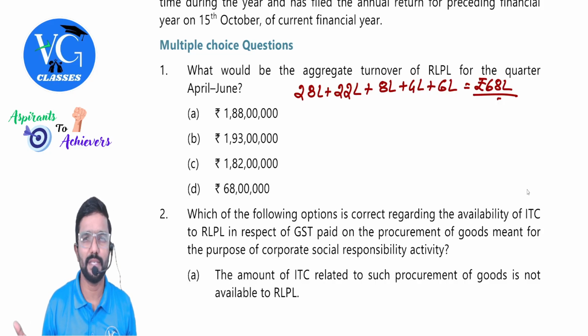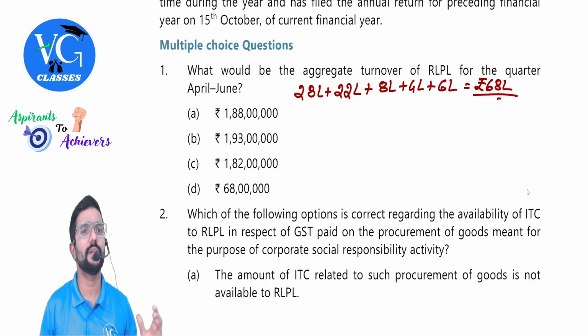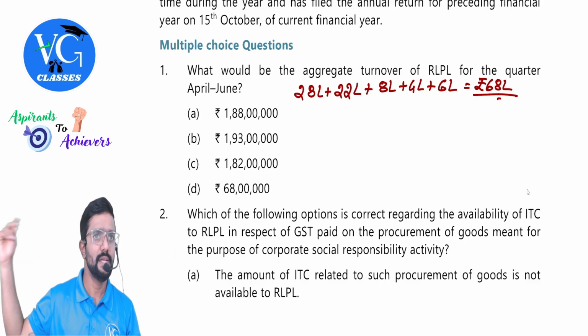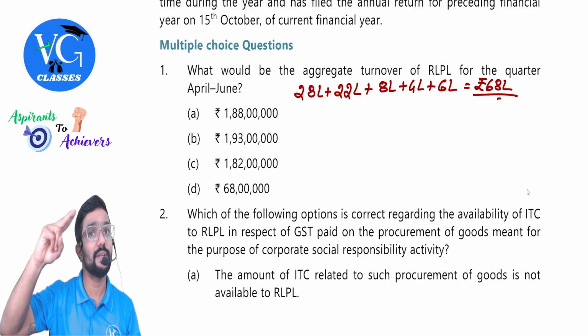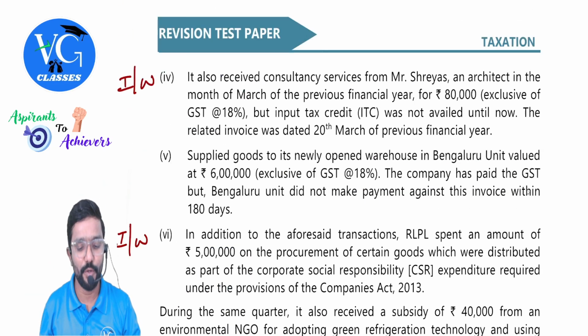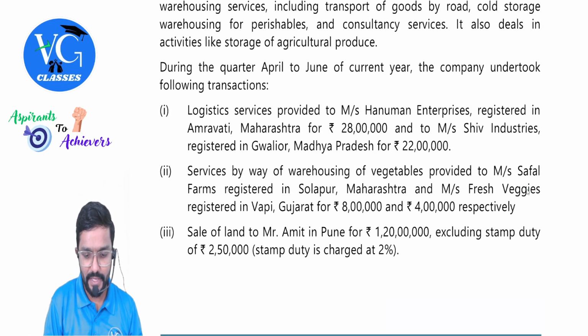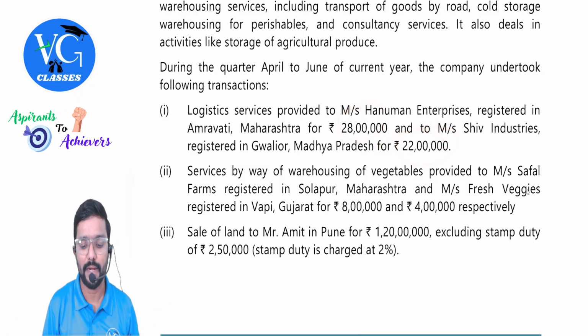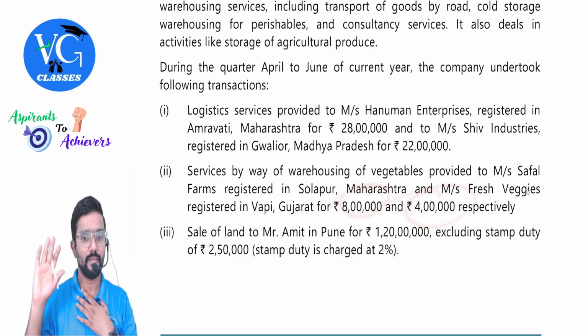Here anyway no RCM scenarios are given, but still it will not include the inward supply on which RCM is applicable. It is only outward supplies. Sir, will it include only taxable supply or even exempt supply? It will include both. So what should we do now? Sir, should we take this taxable supplies? Yes, 50 lakh plus this one.